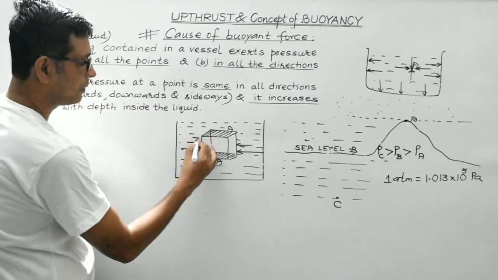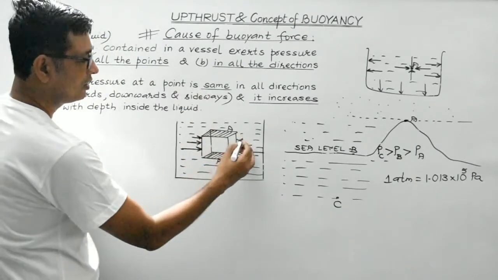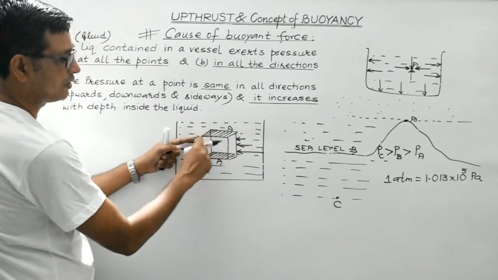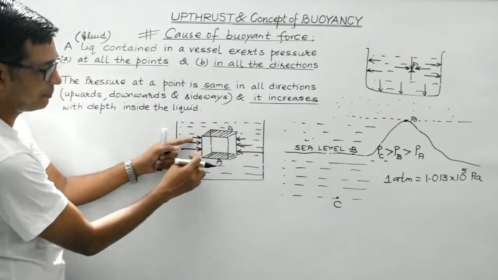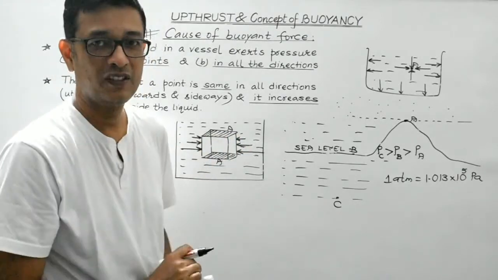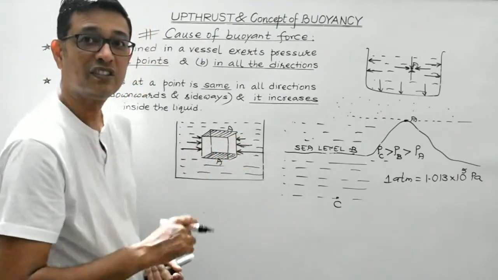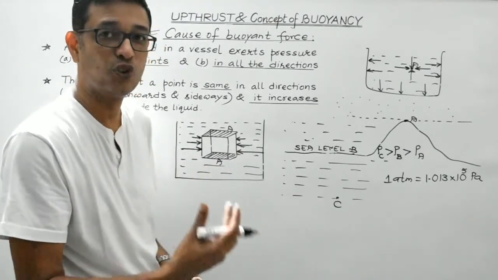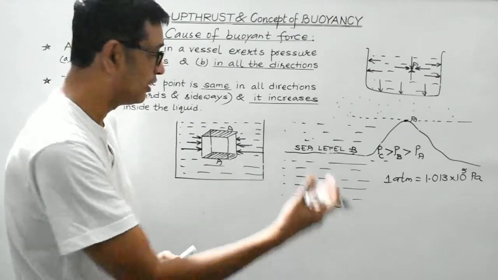Here, the pressure would be somewhat less because the distance of this point below the free surface of the liquid is much smaller as compared to the other point. So, consider the length of the arrows. Length of the arrow suggests the magnitude of the pressure or magnitude of the force exerted by the liquid on the body.